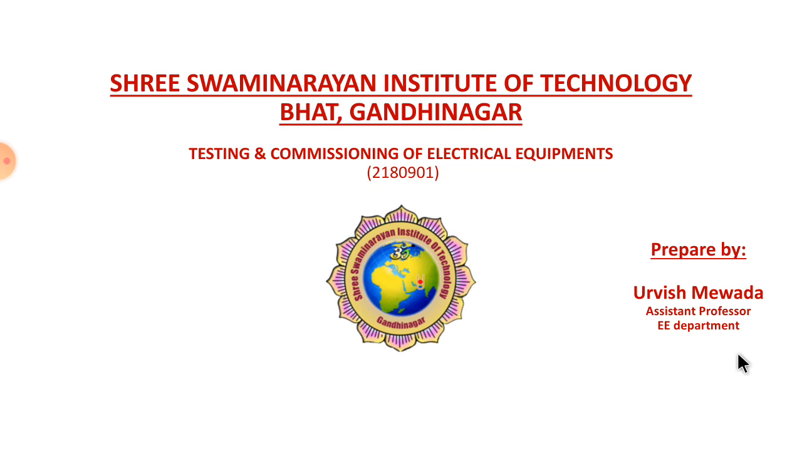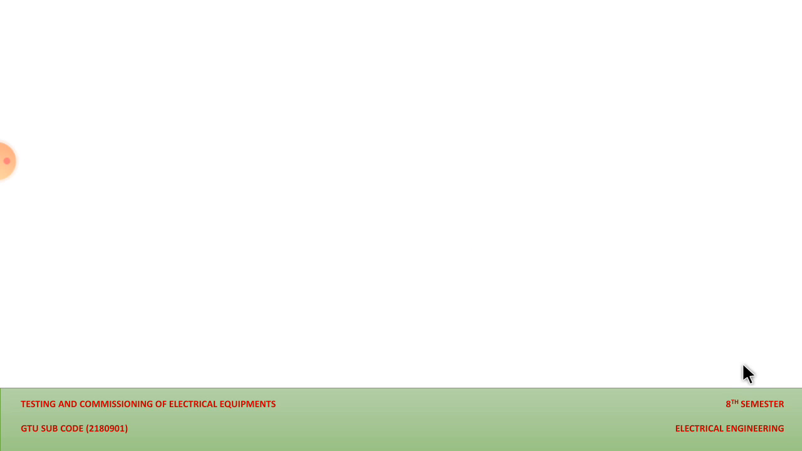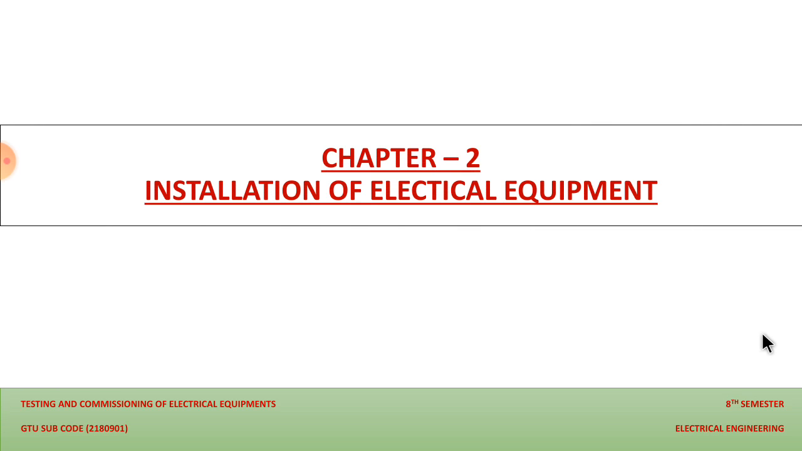In the last three lectures we finished chapter number 1, that is safety management, in which we discussed different parameters related to safety management: what is electric shock, what is earthing, types of earthing, what is soil resistivity, and how to measure the soil resistivity. Now in lecture number 4 we are starting a fresh new chapter, chapter number 2, that is installation of electrical equipment. So let us discuss how installation of electrical equipment can be done.